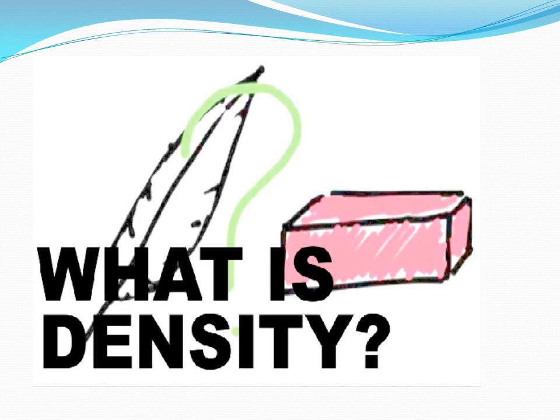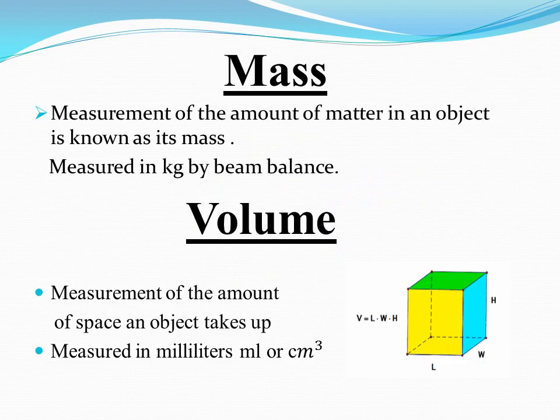But before discussing it, we must recall our previous knowledge of mass and volume. Mass is the measurement of the amount of matter in an object. It is measured in kilograms by using a beam balance. Volume is the measurement of the amount of space an object takes up. It is measured in milliliters or in centimeter cube. Here we have a cube, so we can find the space occupied by this cube by using the formula V equals L multiplied by W multiplied by H, where L is the length, W is the width and H is the height.